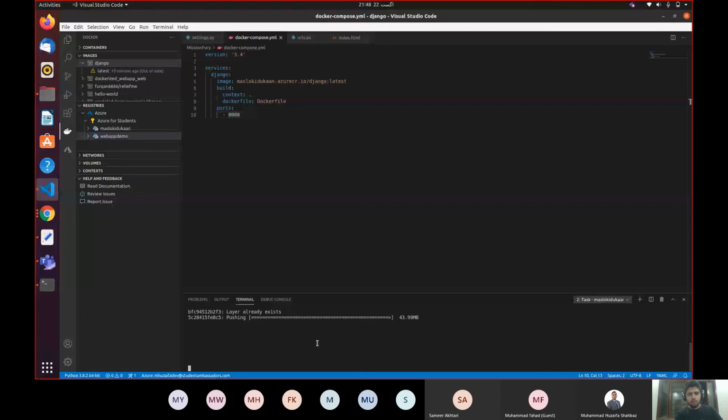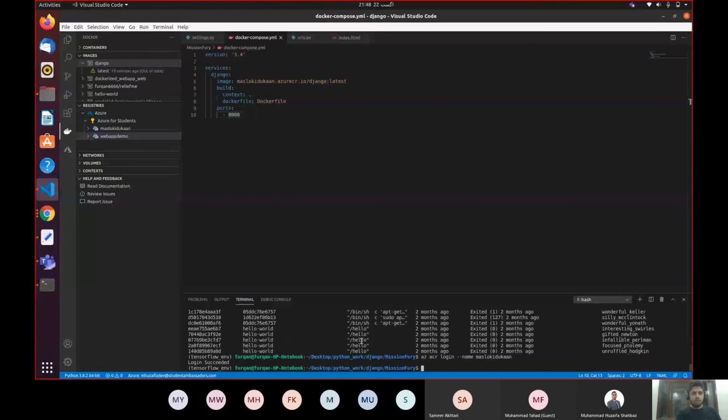Okay, so let me stop it again. So guys, it is giving me the error. There is no time to debug it right now. I'm gonna show you how the output will look like.